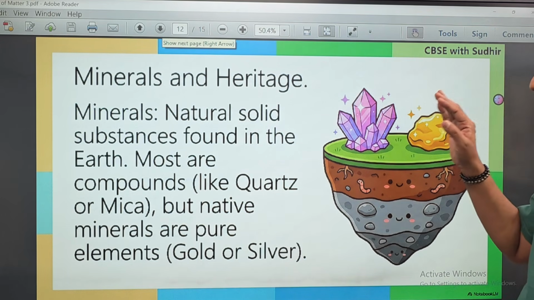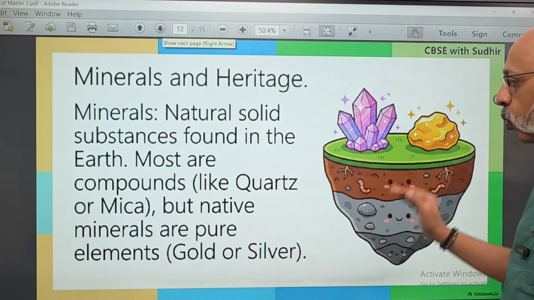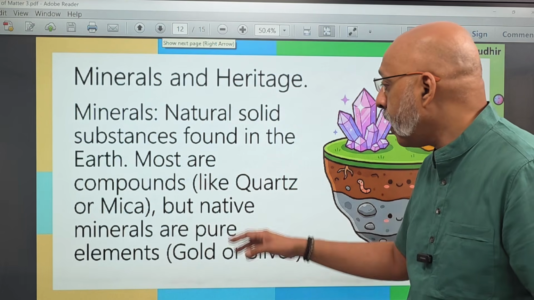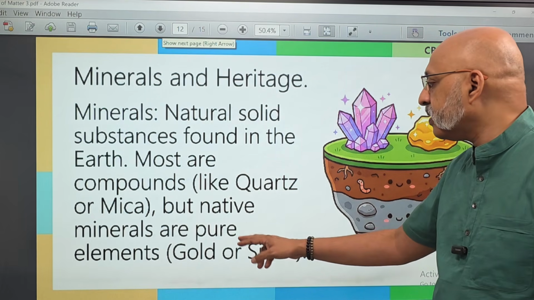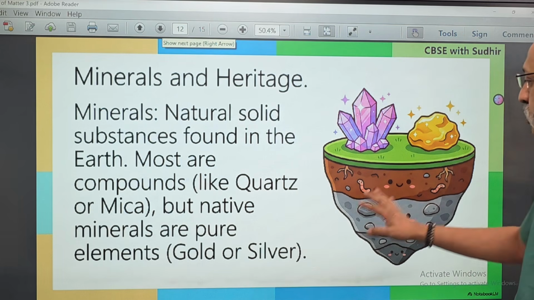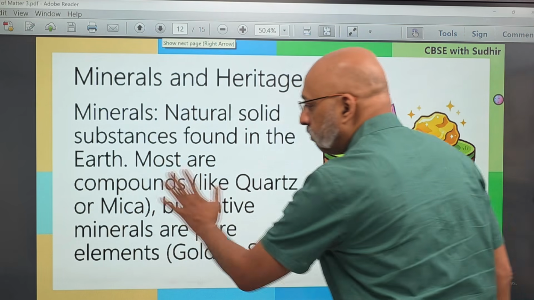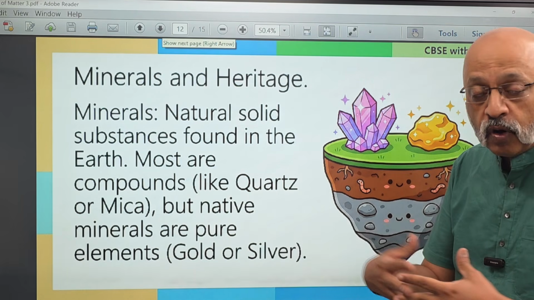Minerals and heritage. Minerals are natural solid substances found on the earth. Most are compounds like quartz or mica. Quartz is used in the manufacture of watches, etc. Mica is also an extremely expensive substance. But native minerals are pure elements like gold or silver. Gold or silver are pure elements, whereas quartz and mica are compounds, where two or more elements have come together.